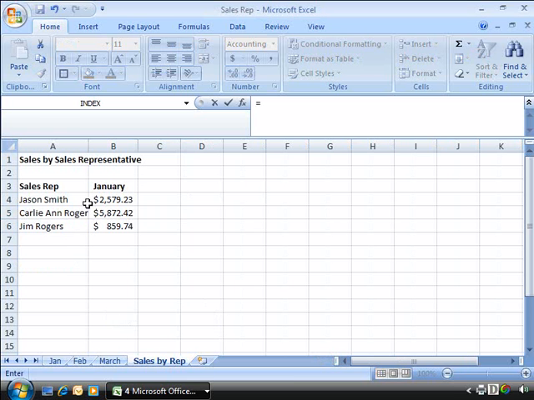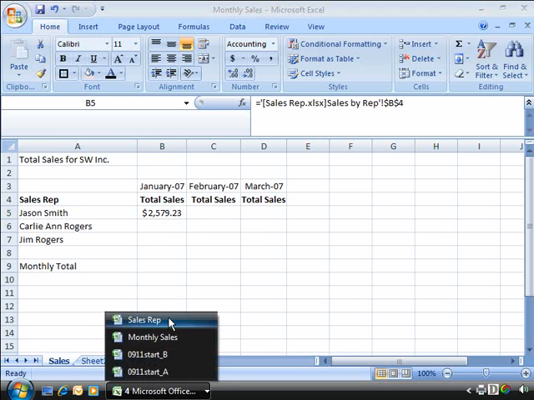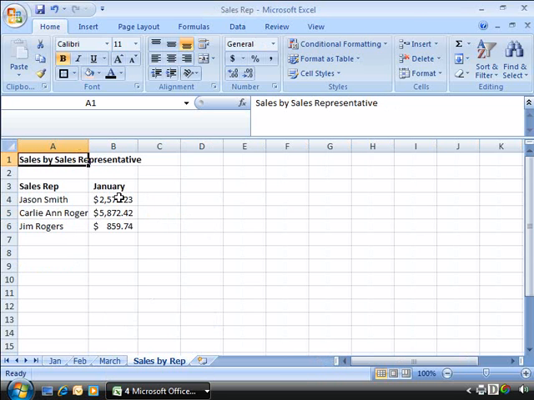And here I want to pull in my January totals for Jason Smith. I'll go ahead and click on that cell and then press enter. This will cause an external reference to be created between this cell in our destination workbook and the source data over here in our source workbook for Jason Smith.